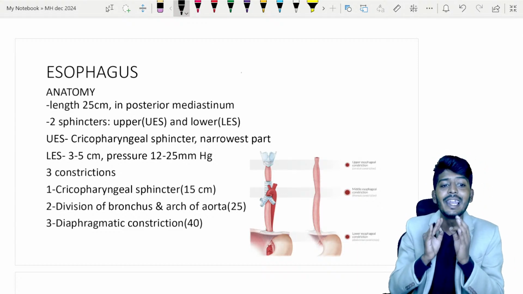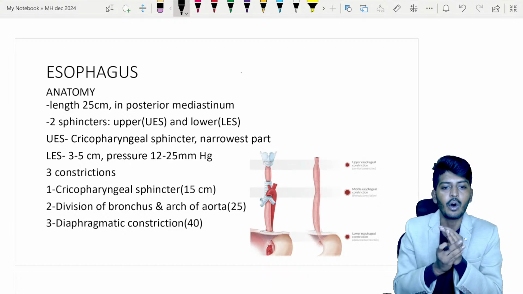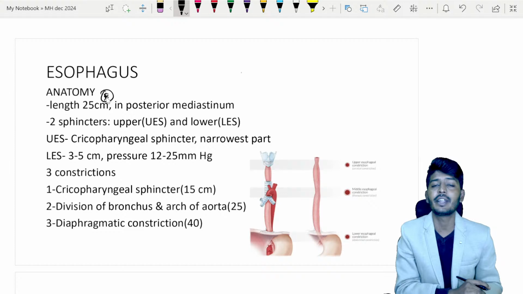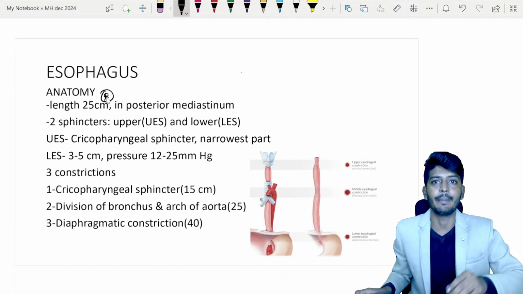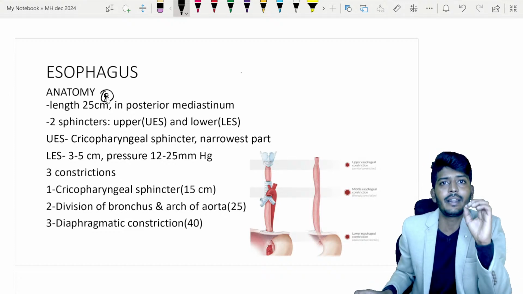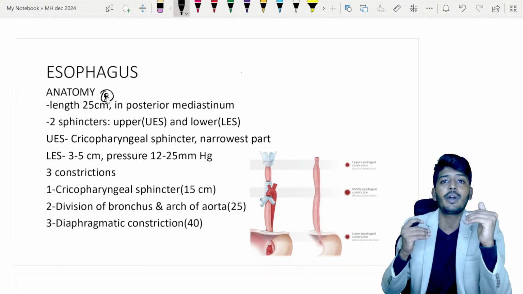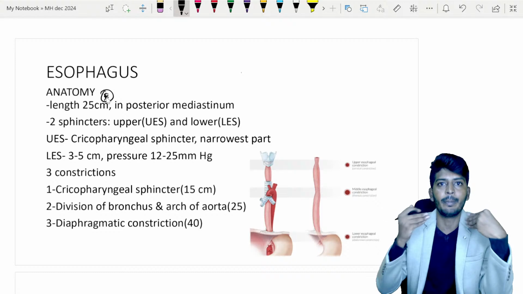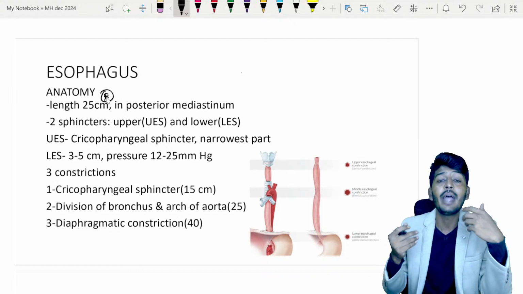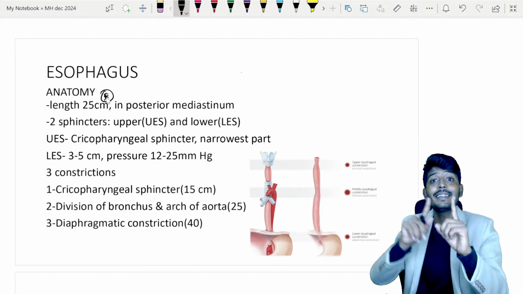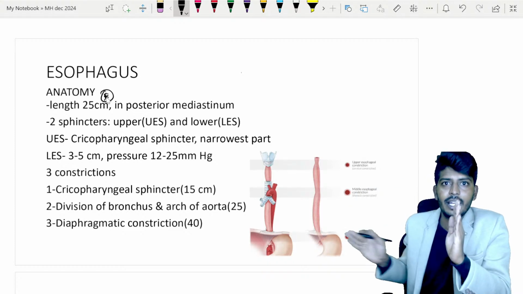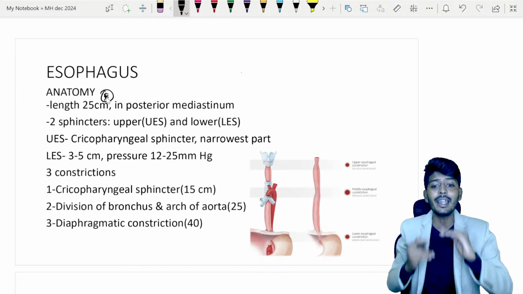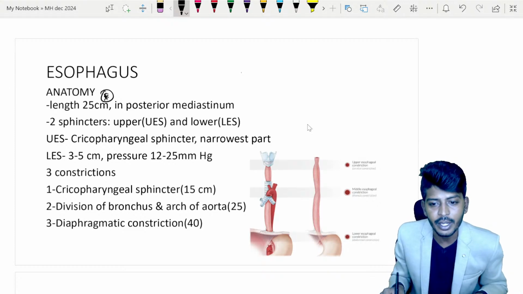Let's start with the first and most important thing. What is the length of the esophagus? The length of the esophagus overall is 25 centimeter. The esophagus goes from the mouth. I mean, it doesn't exactly start from the mouth, but the distances from the mouth to the esophageal points are totally different. That 25, 15, 40 you are going to learn is different. The esophagus itself has a length of 25 centimeter.